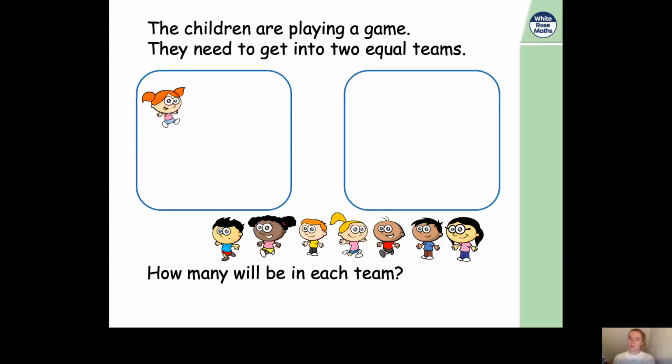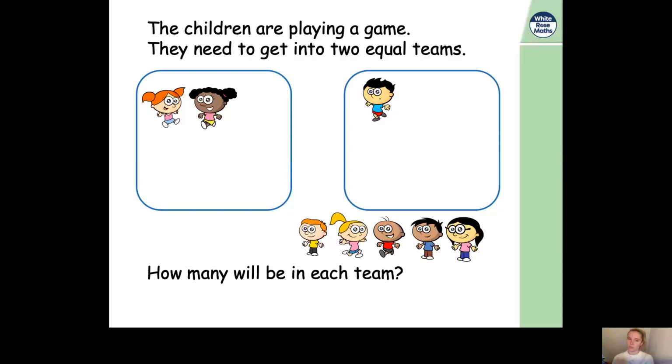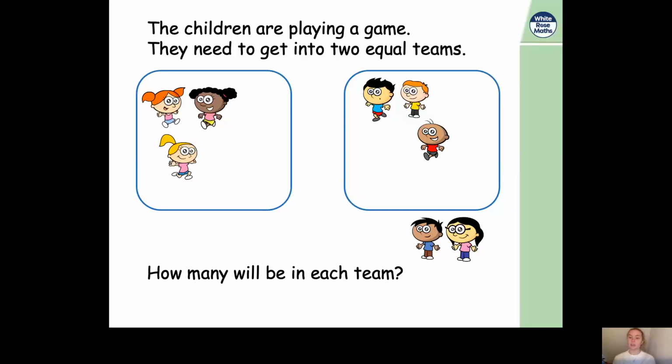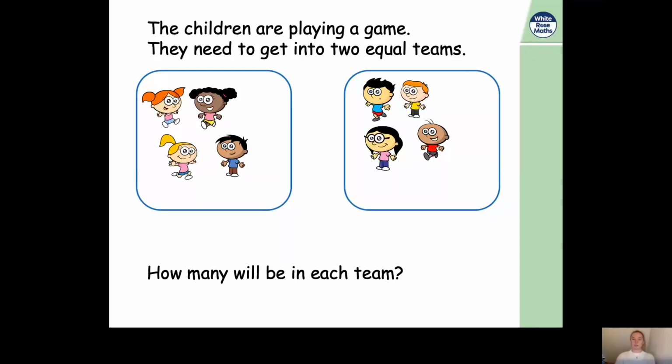Now, let's see how many children will be in each team. So let's put the first child in the first team, second child in the second team, another child in the first team, another child in the second team, another child in the first team, another child in the second team, and then one more in each team. Now, how many are in each team? There are 4 children in the first team, and 4 children in the second team. So we have got 2 equal teams of 4. There'll be 4 children in each team.